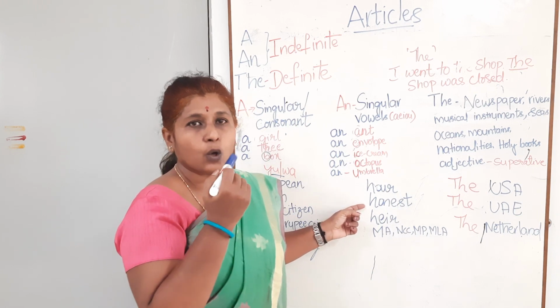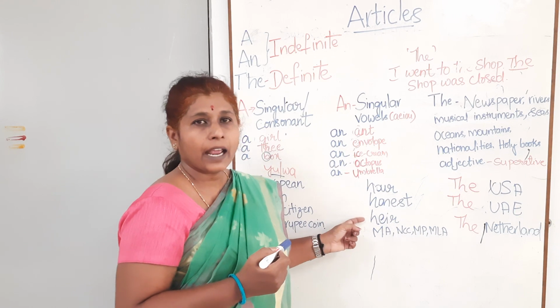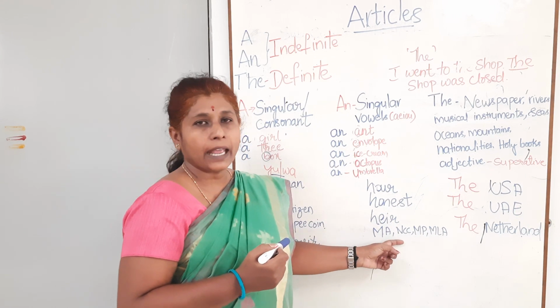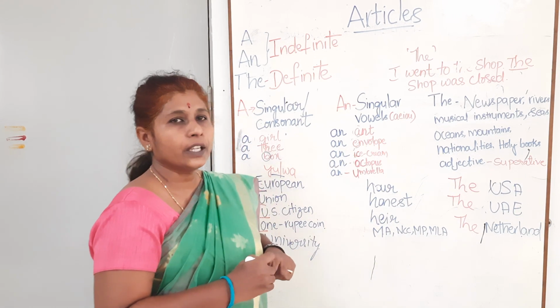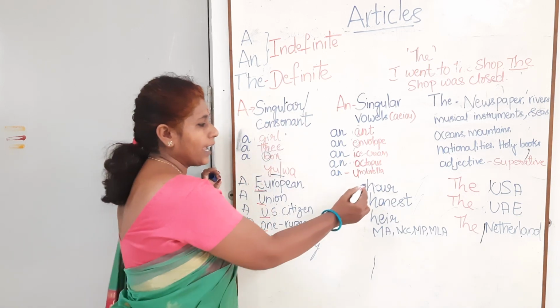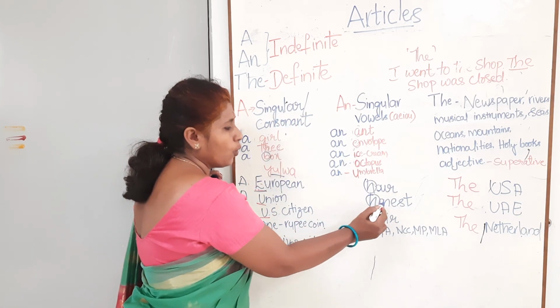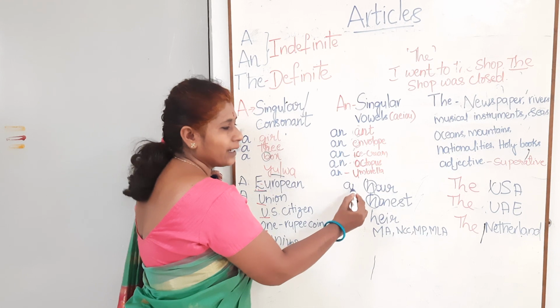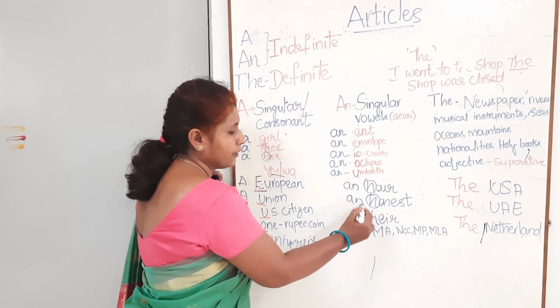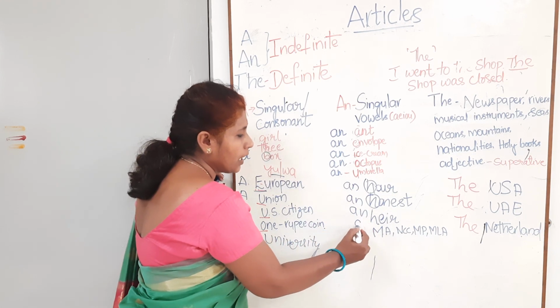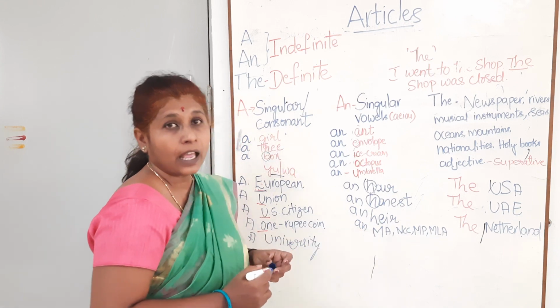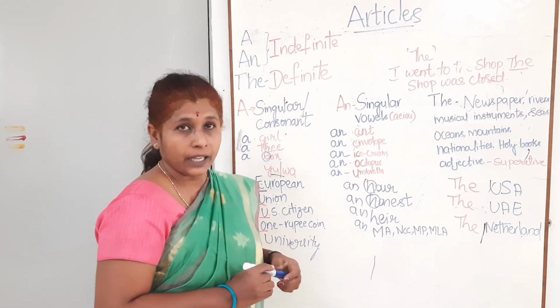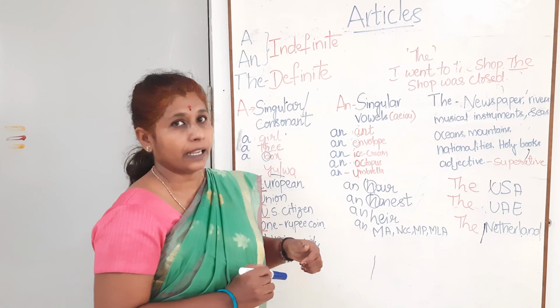Honest, we make it with the O vowel sound, as in MA, MLA, NCC. So here H is silent and the vowel sound is there, so we have to use the article an. An hour, an honest, an MA, an NCC, an MLA, an MP.